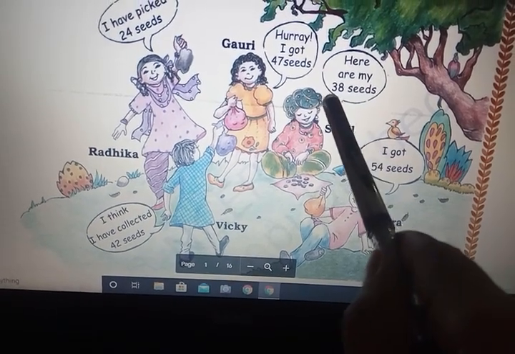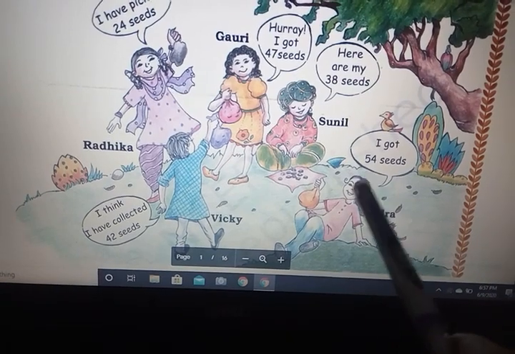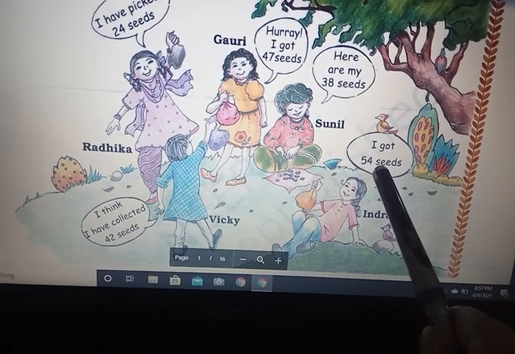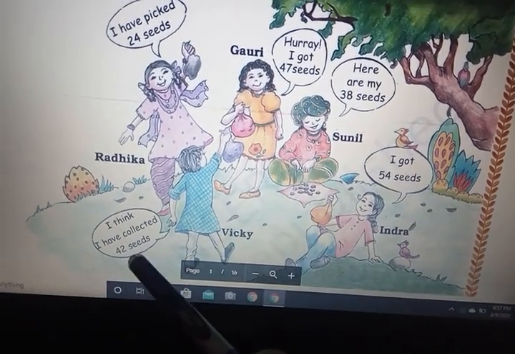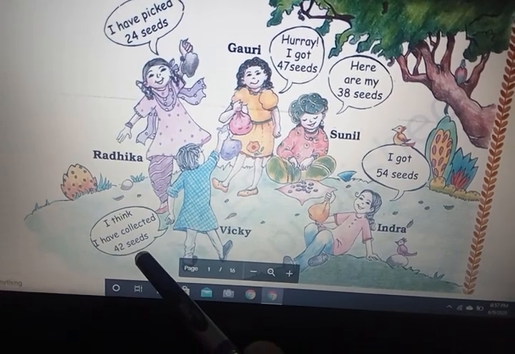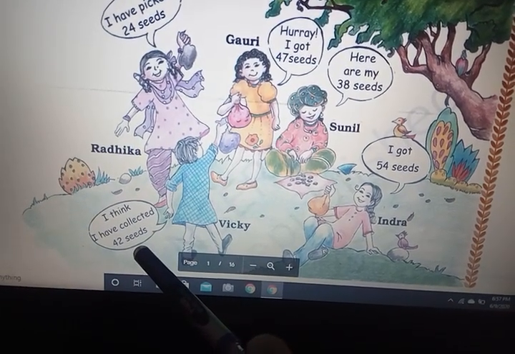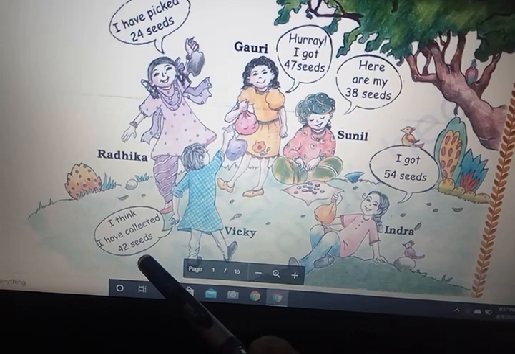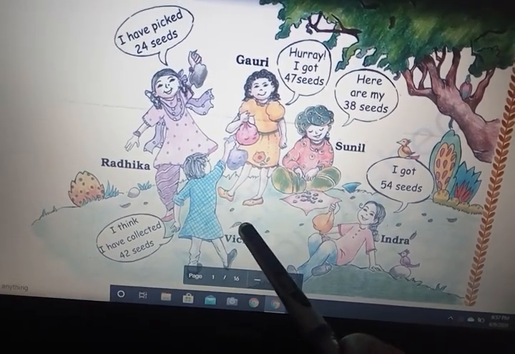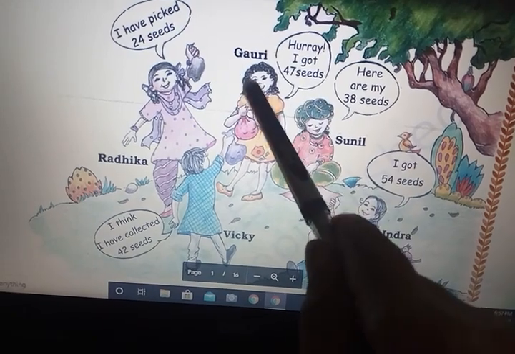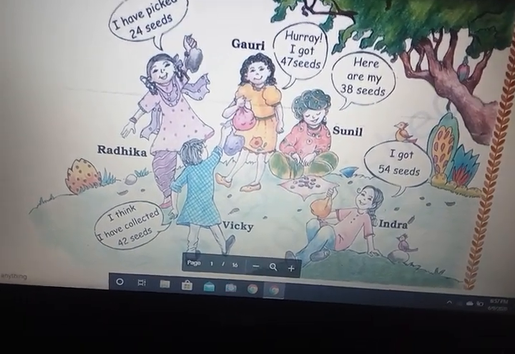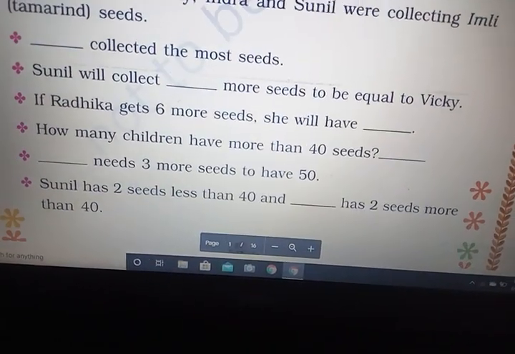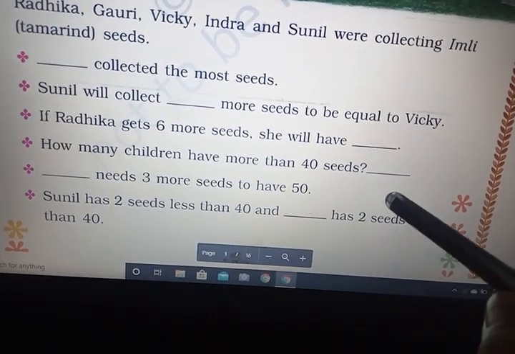Very good. 38 is less than 40. Here 54 is more or less? More than 40. And Vicky has 42 seeds. 42 is more than 40 or less than 40? Yes, absolutely right. 42 is more than 40. So we have 1 Vicky, 2 Gauri and 3 Indra. 3 children have more than 40 seeds. Here answer is 3.